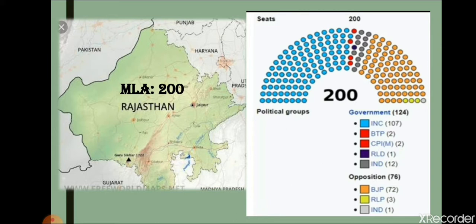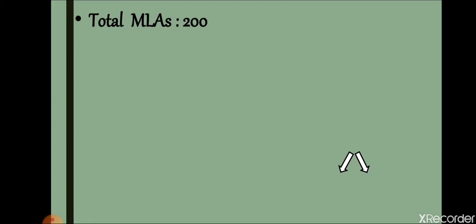In opposition there is the BJP, Bharatiya Janata Party, with 76 seats. So 124 seats belong to Congress and 76 seats belong to BJP.